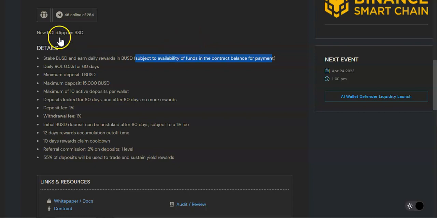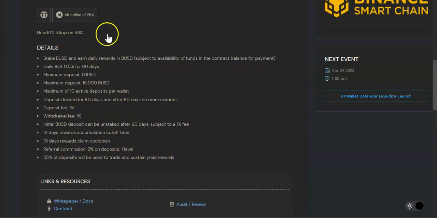But this ROI DApp is a little bit different because it will have external revenue to boost the smart contract whenever it's needed. So if you are familiar with the Fortune Hunters ecosystem, they use a portion of the TVL to stake in pools, trades, and etc. Okay, guys, this project will do the same, and more about that shortly.